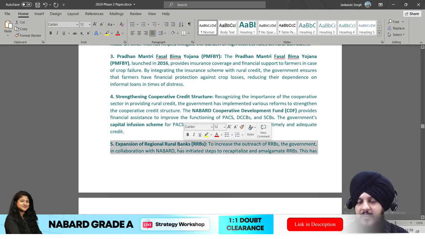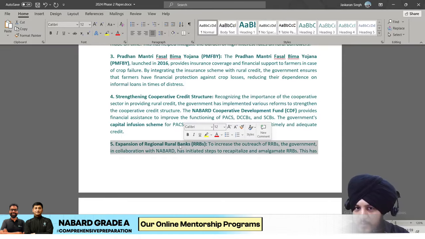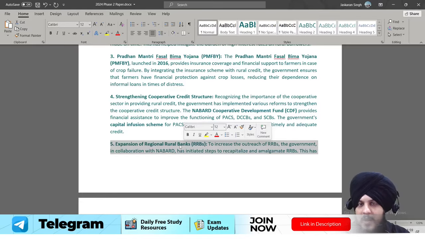You must have heard that very recently the government amalgamated a few regional rural banks also. आप चाहो तो वो भी लिख सकते हो, ठीक है, ताकि उनकी performance improve की जा सके. So different initiatives, we all know, were taken by the government in order to improve this banking system, in order to improvise the rural credit framework. Fine. So you could have written all these initiatives as a part of it.